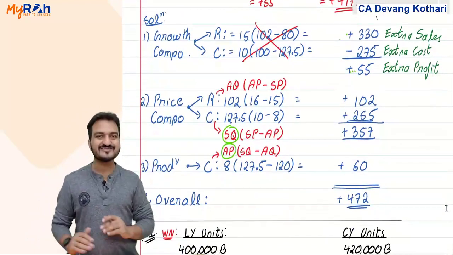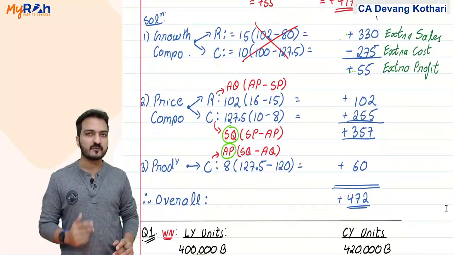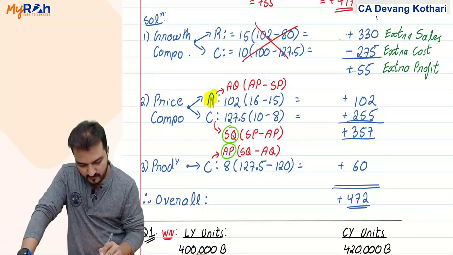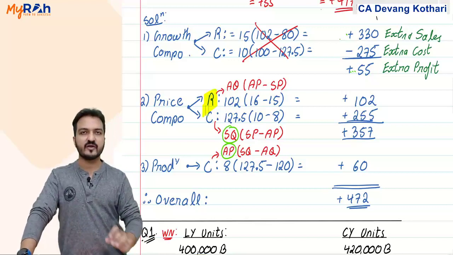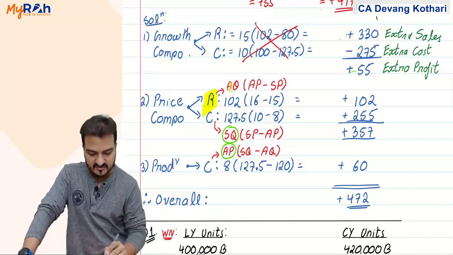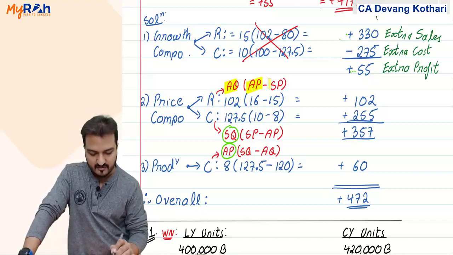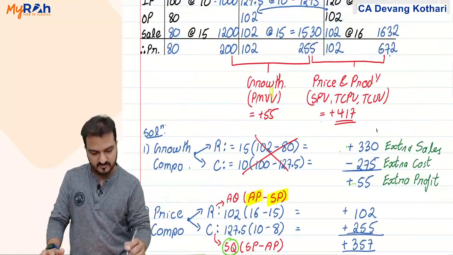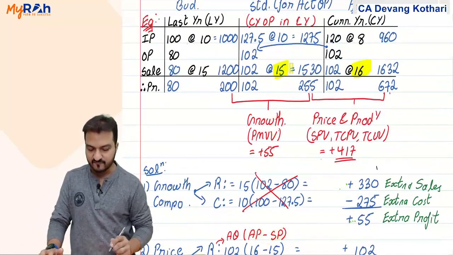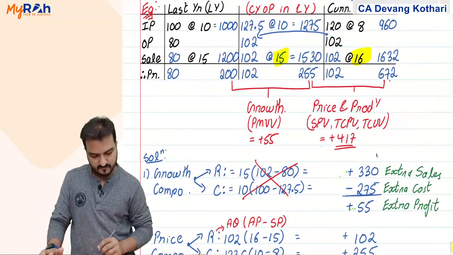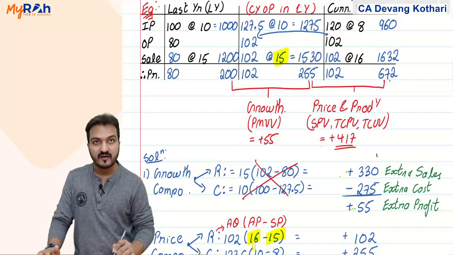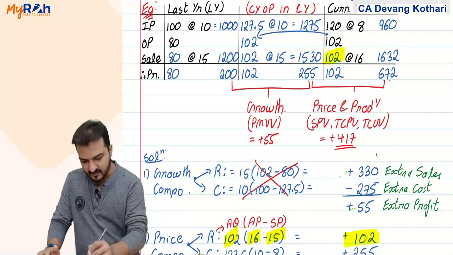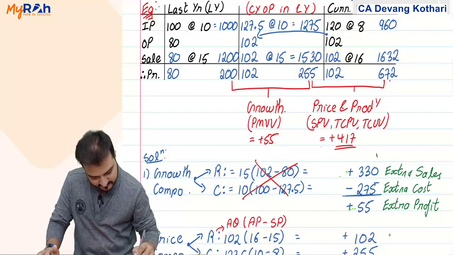Price component I told you is just like the price variances. But one change, look, price component revenue effect is just like the sales price variance, exactly same as the sales price variance. Actual output into actual selling price minus standard selling price. Actual selling price 16, standard selling price 15. 16 minus 15 and into actual output is 102. That 102 gives me 102 exact. That is like my sales price variance.